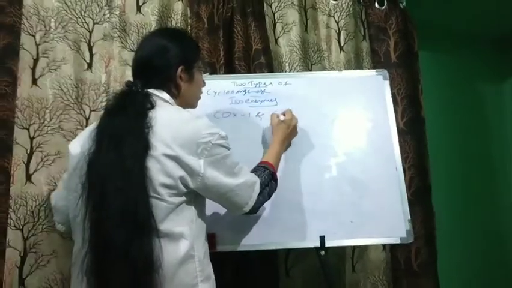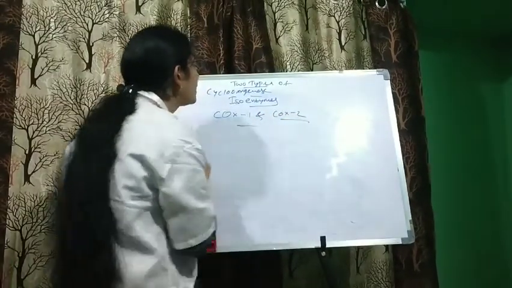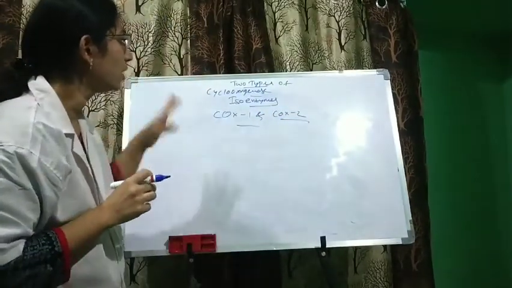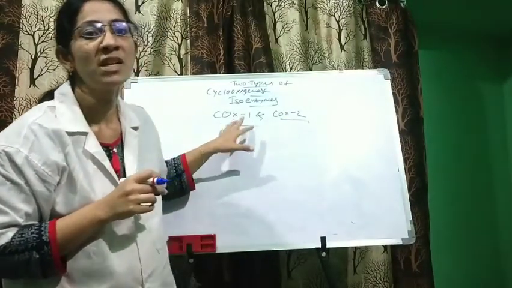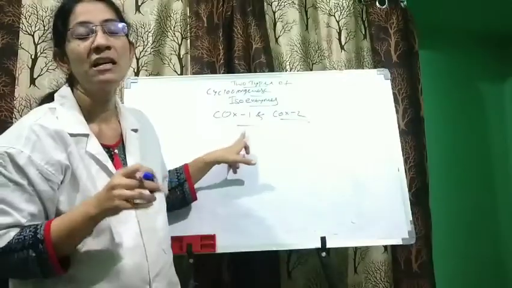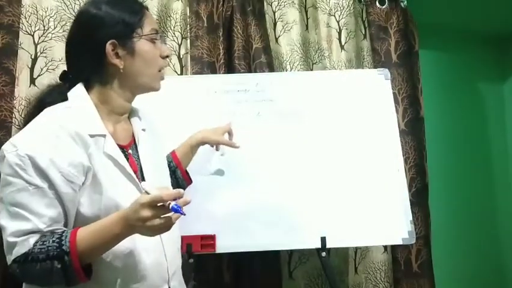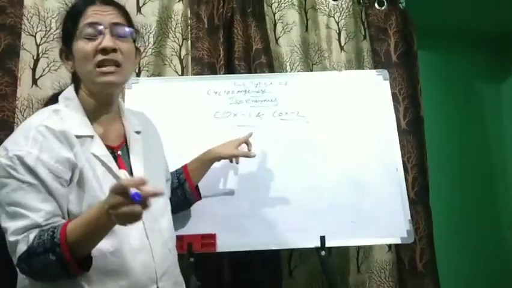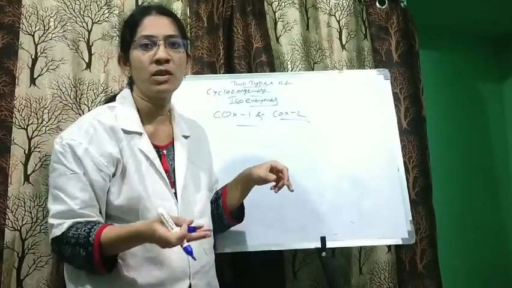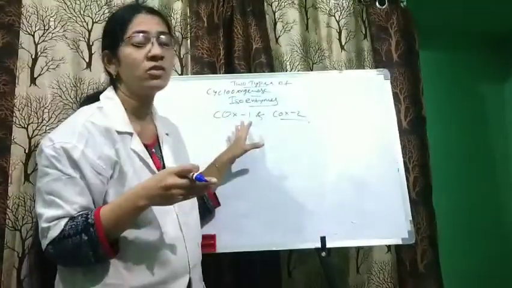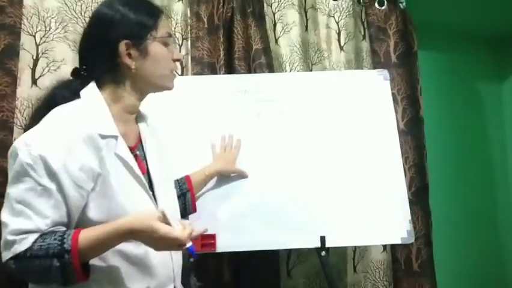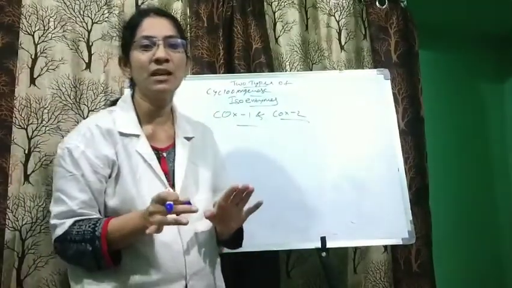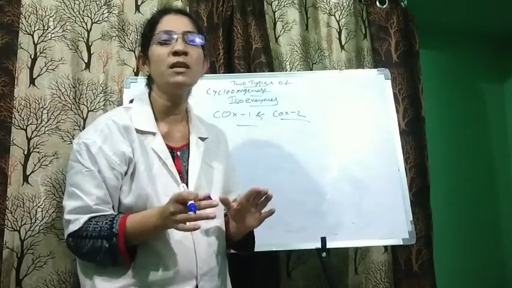COX-1 does the regular activity. It is constitutively expressed in the body. This is a very important point.